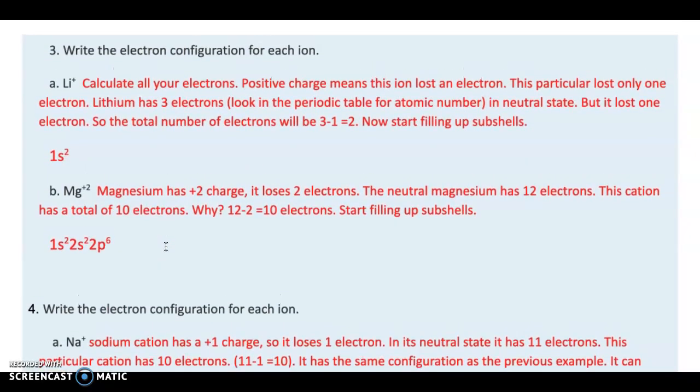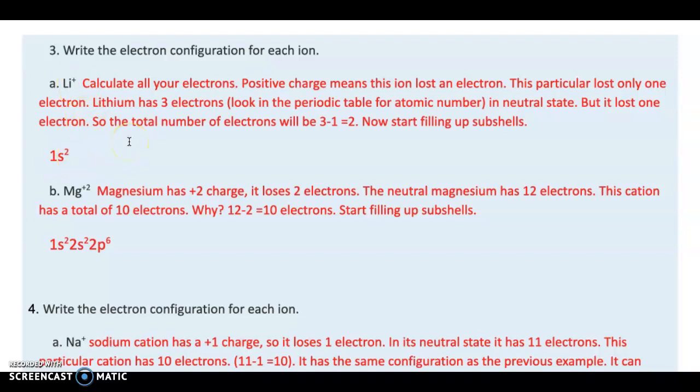This is something interesting. Write the electron configuration for each atom. Remember how we did in chapter 2, writing electron configurations for neutral isotopes. Now we will be writing electron configurations for ions. So it can gain 1 electron or lose 1 electron, and we will calculate it.